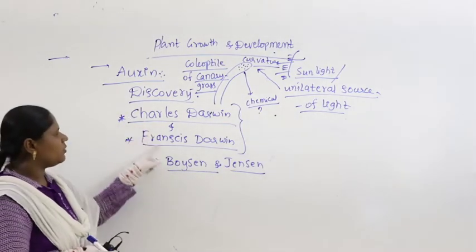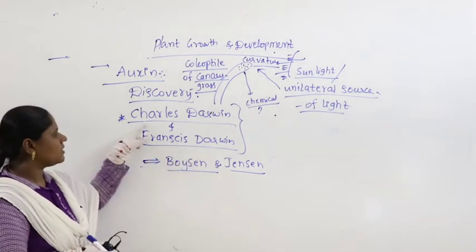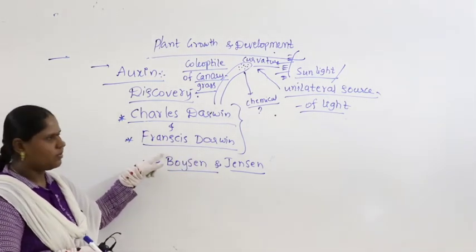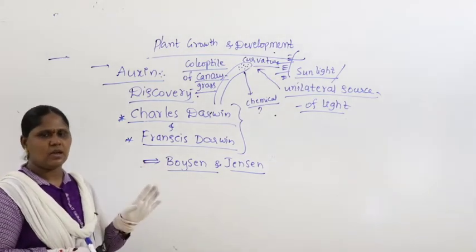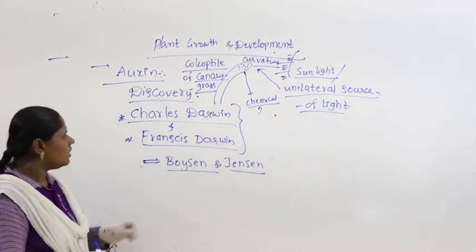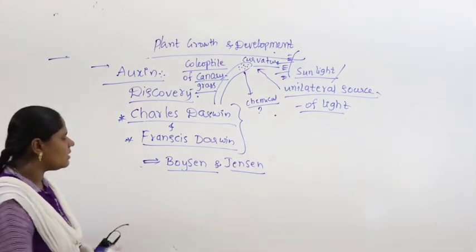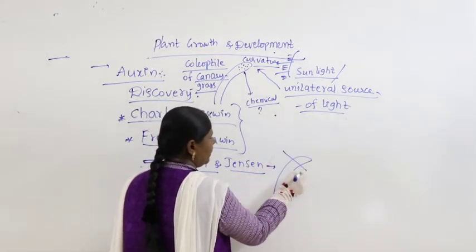We discussed these two scientists, Charles Darwin and Francis Darwin, in the last class, along with Phalaris canariensis and the coleoptile tips of canary grass. Let's continue with Boysen and Jensen. They cut the coleoptile tip.